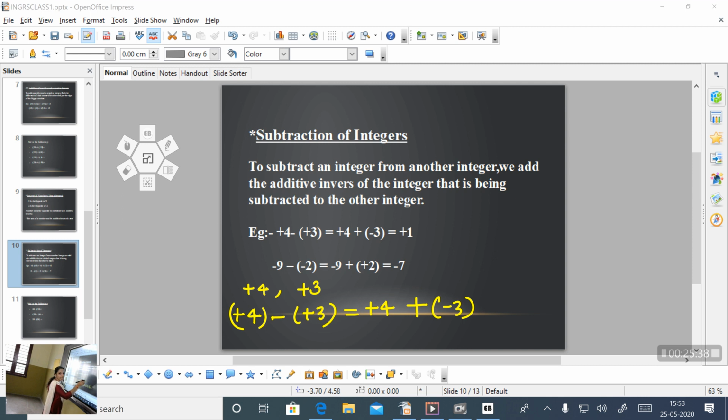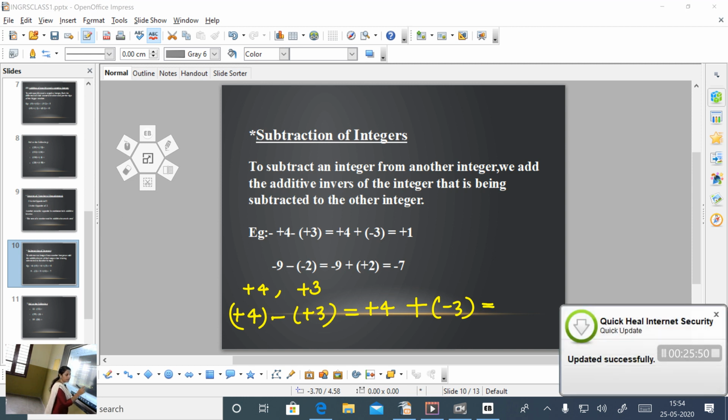So this is our same rule as for the addition. That means this is our third case. One is positive and one is negative. So what is the answer? Find the difference between 4 and 3. The answer is 1. Put the sign of the bigger number, that is positive. So the answer is positive 1.